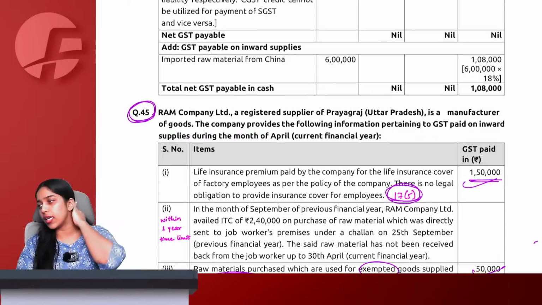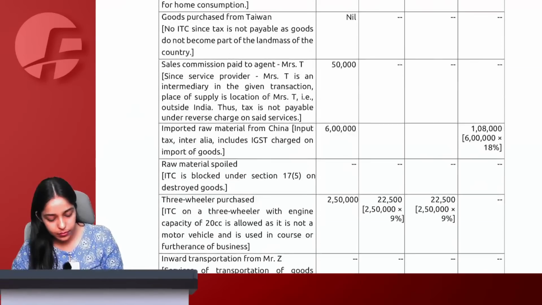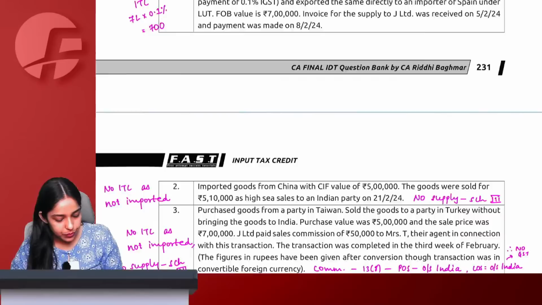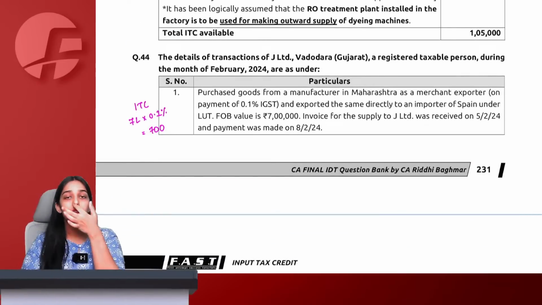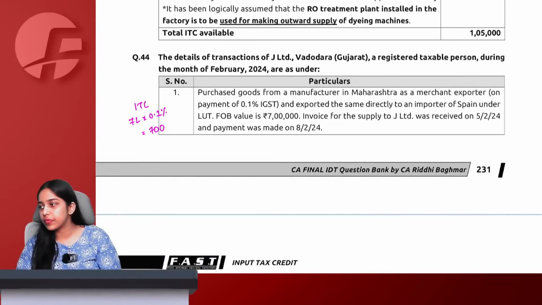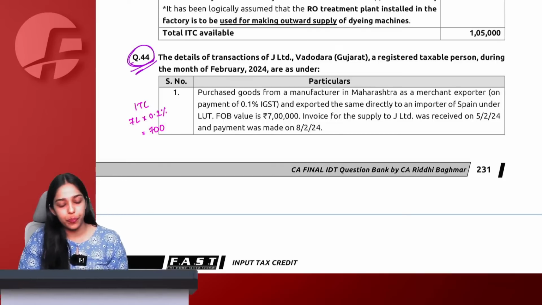Say, is it clear? Yes or no, everyone? Chalo. Is it clear to everyone? Say yes or no. Shall we proceed further? Moving on to next question number 44.